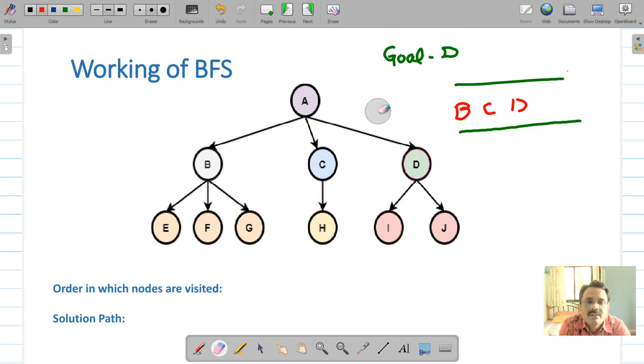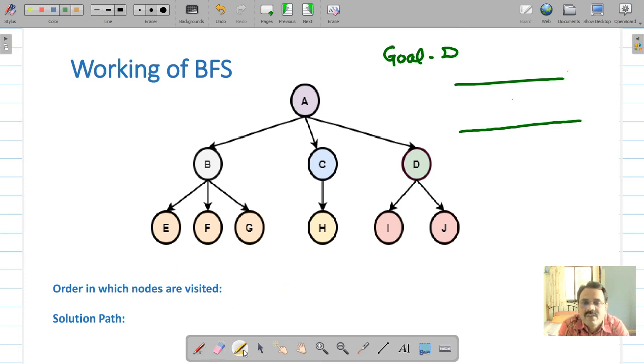so that the next node checked will be node B. Check B, is it a goal? No, it will be removed. Now the algorithm will check the first node on this list, C. Is it a goal? No. Then it will check D. Is it a goal? Yes. The algorithm will terminate and return the result. What is the order in which nodes are visited in this case?